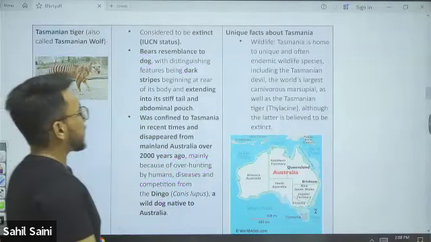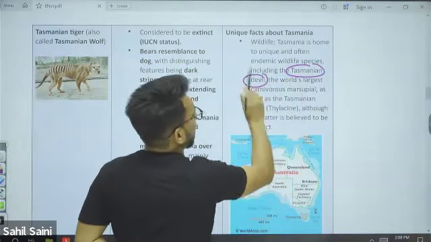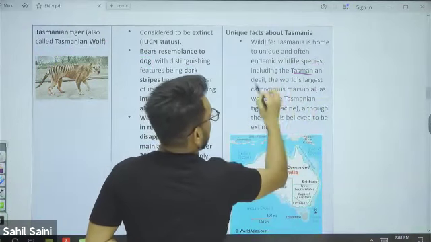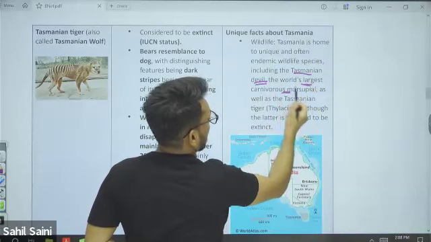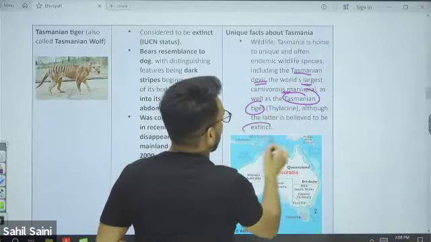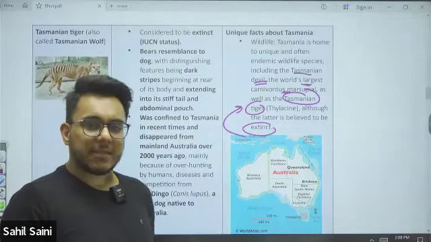Now Tasmania has the Tasmanian devil. The Tasmanian devil is the world's largest carnivorous marsupial. The Tasmanian tiger is already extinct. So basically, these are very unique creatures.